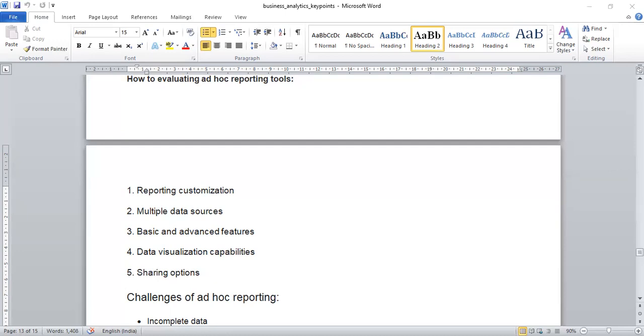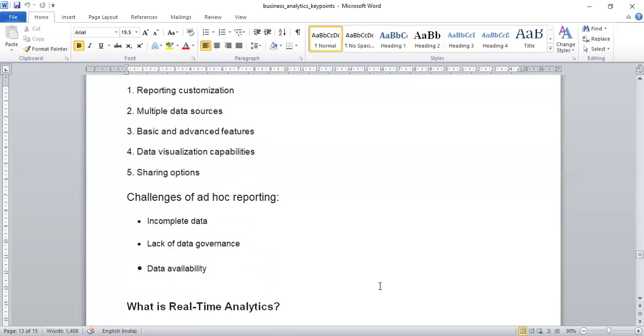So what are the challenges of this ad hoc reporting? What are the challenges? Incomplete data, lack of data governance, and data availability.